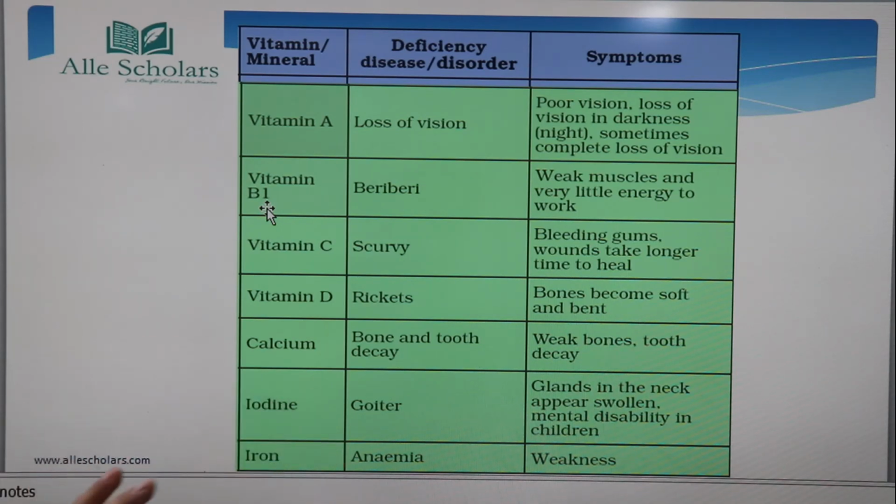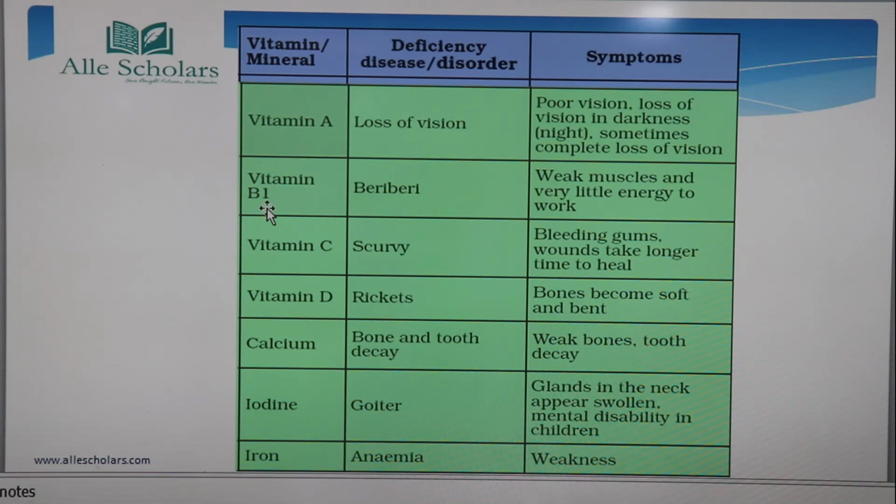So here I am dealing with goiter. In case of goiter, the gland in our neck appears swollen. The thyroid gland is present in our neck, which appears swelled, just like bulging out. Mental disability in children.